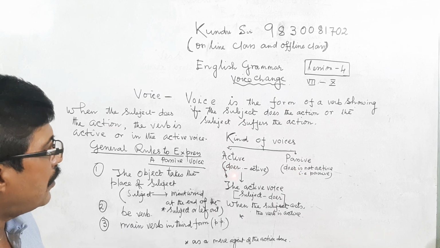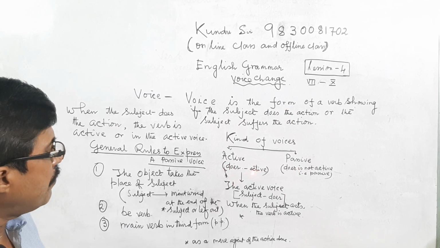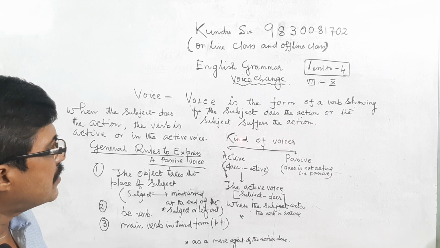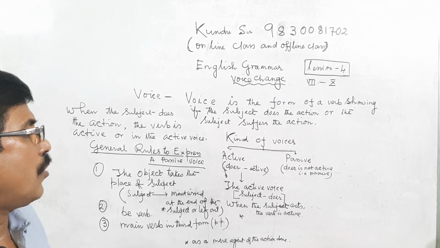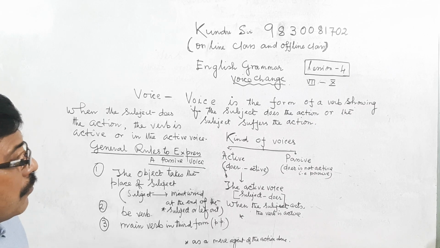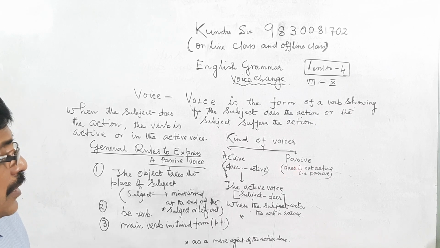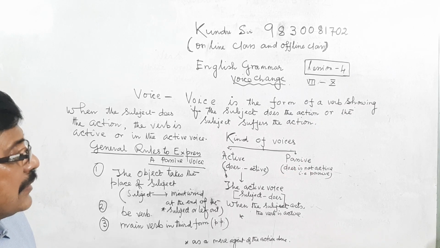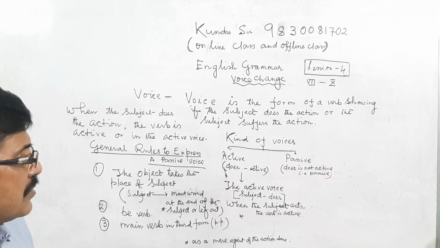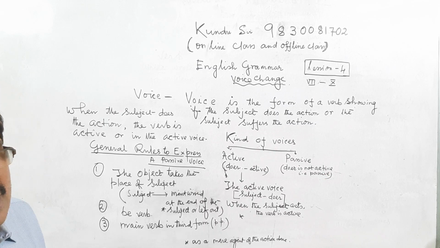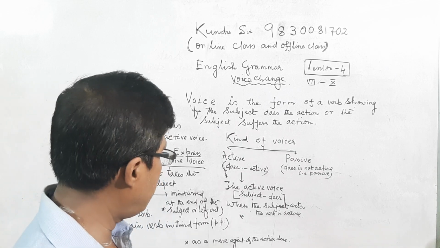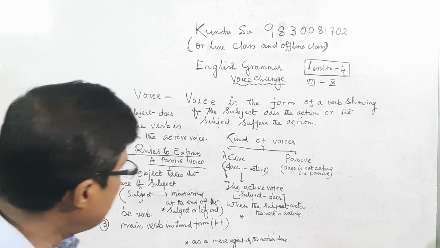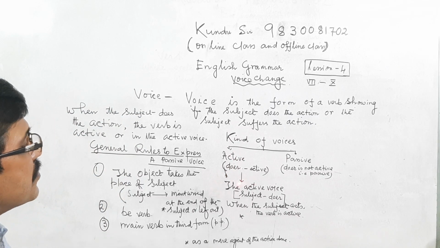When the doer is active, the sentence is called active voice. When the doer is not active, that is in a passive sense, then the sentence is termed passive voice.